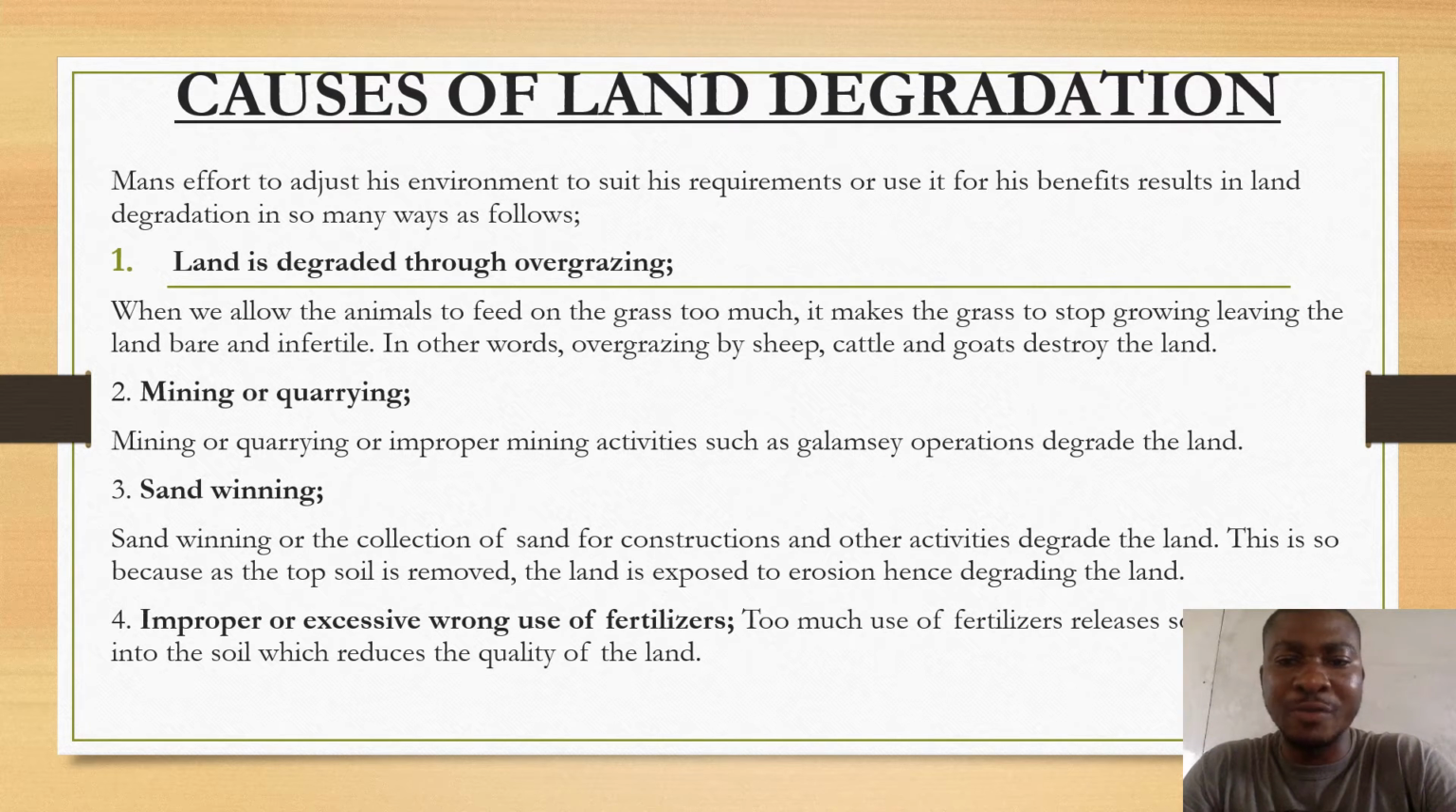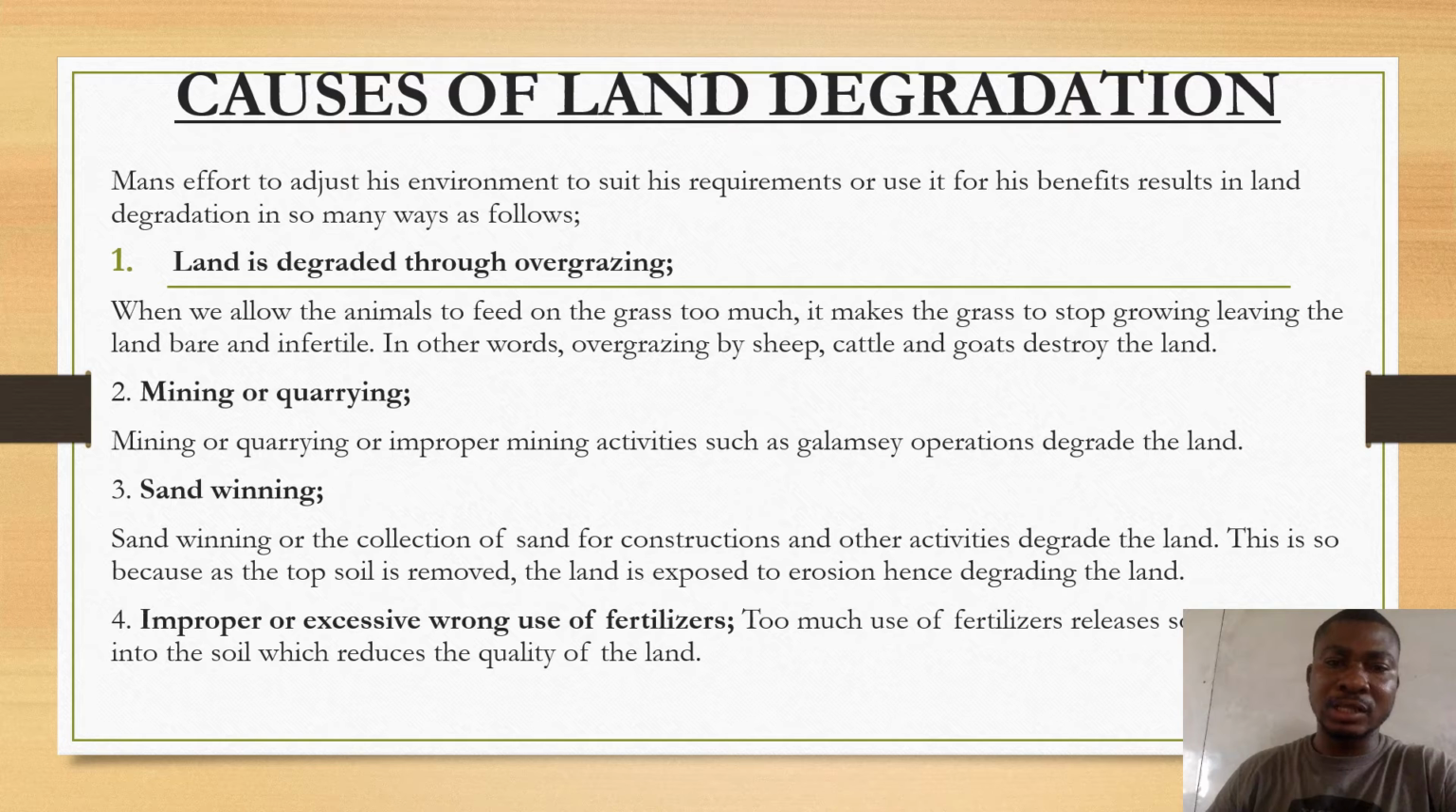When there is too much use of fertilizers, the land loses its fertility, and the soil, which reduces the quality of the land, is in danger. Therefore, we have to educate the public. As you are now aware, we have to educate the public not to use fertilizers excessively. They should use it well so that in the end we can get our normal soil for planting.